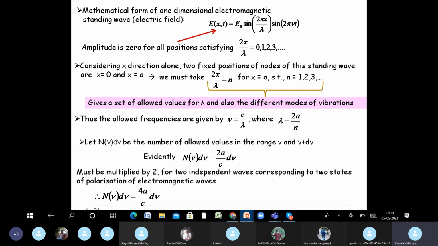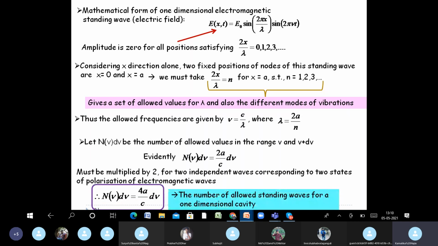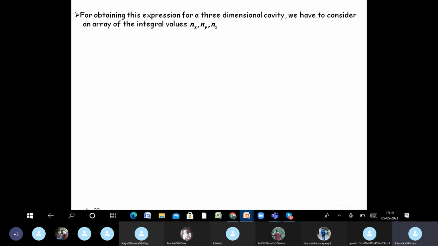So finally n nu d nu comes out to be 4a by c d nu. Okay? So this is the number of allowed standing waves for a one-dimensional cavity. Keep in mind that this is only for one-dimensional cavity.